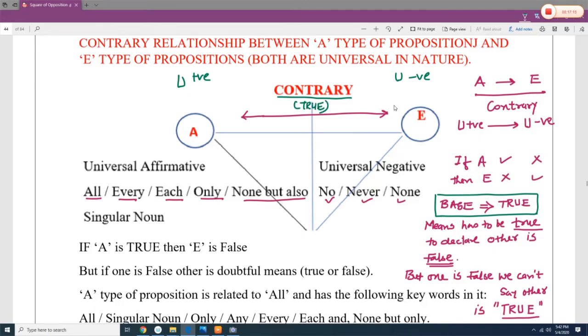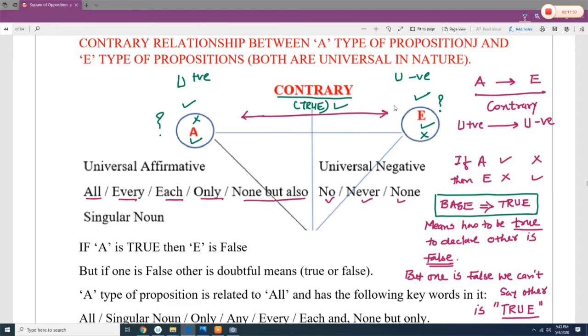It means that if A is true, then you can say E is false, and when E is true, then A is false. But remember, listen to me very clearly, if A is false, then E is doubtful, or if E is false, then A is doubtful. You have to start with true. If E is true, then A is false; if A is true, then E is false.